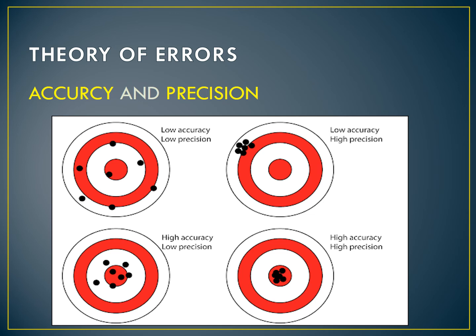See the next picture: almost all of them went to the mid. Almost in the mid every bullet went, so accuracy is high, precision is less. Finally, see, at the midpoint, in the bullseye, every bullet went, so this is what? High accuracy and high precision. Okay, do we understand what is accuracy and precision?